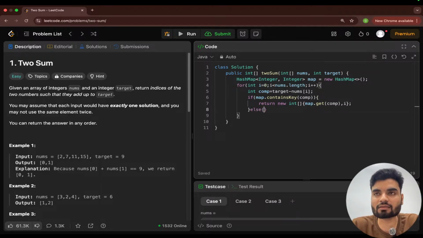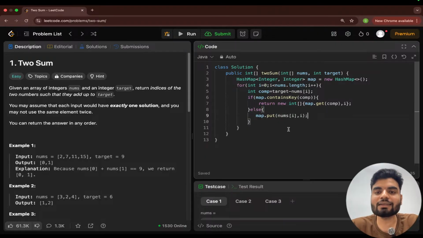Now if this is not the case, then what is the case? It is possible that the particular complement is not available in the map. Then I'll put that element into the map, so that in future I can check it. So map.put what? That upcoming element, whatever element we have, and its index.